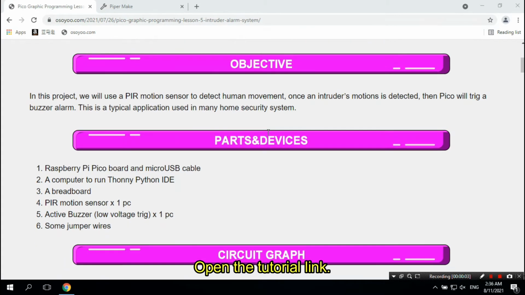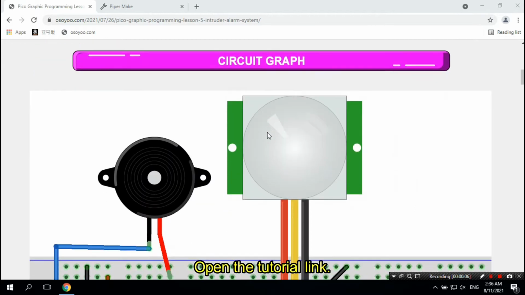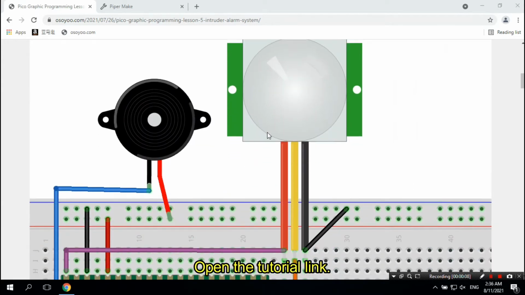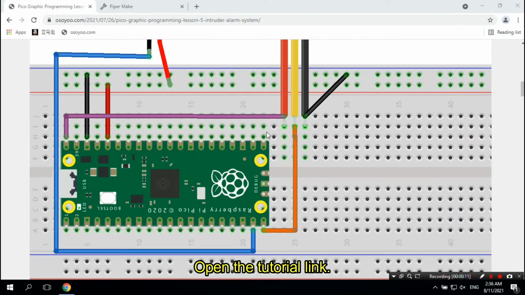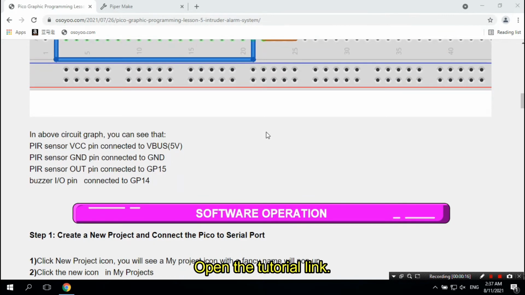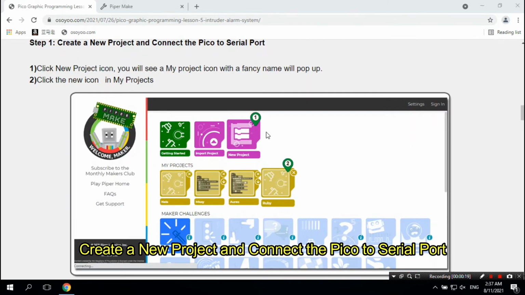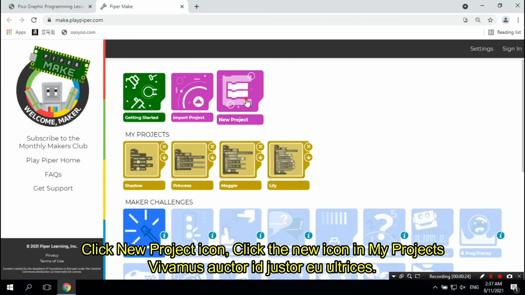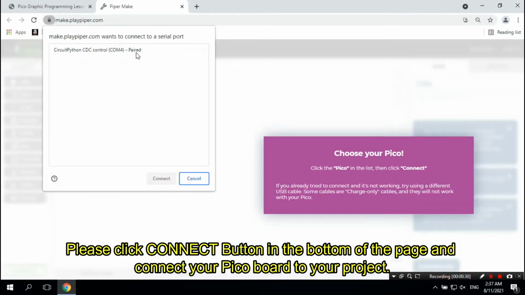Open the tutorial link. Create a new project and connect the Pico to serial port. Click New Project icon. Click the new icon in My Projects. Please click Connect button in the bottom of the page and connect your Pico board to your project.